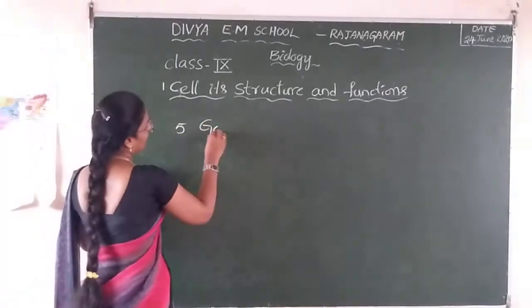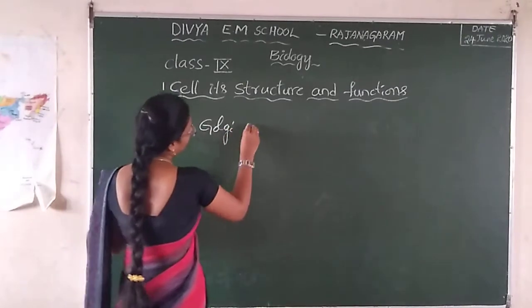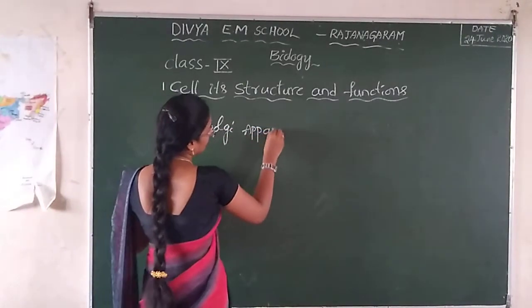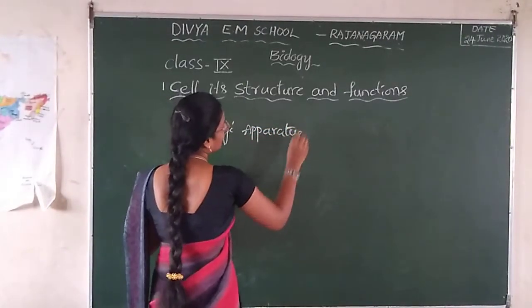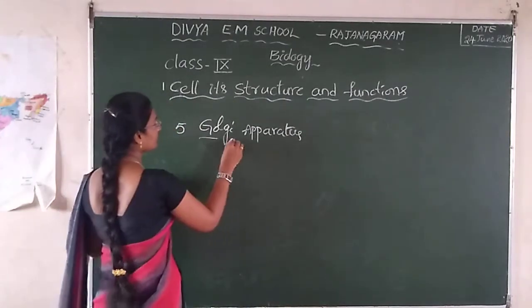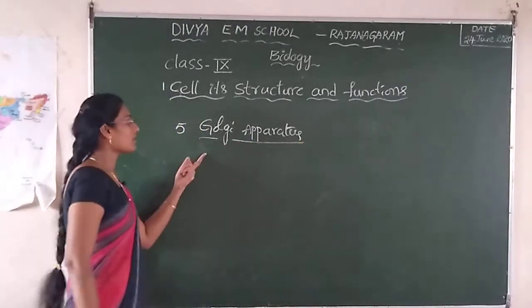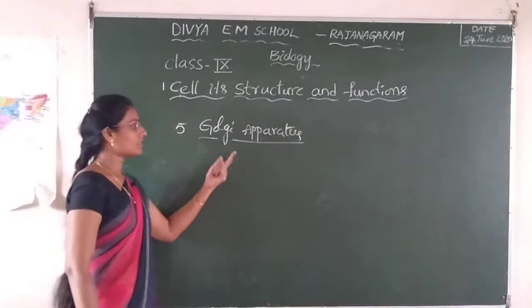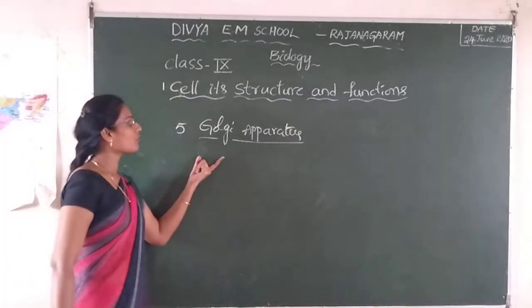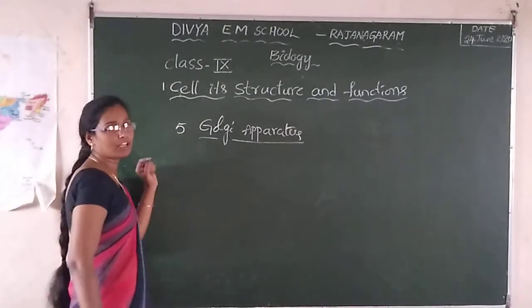Golgi bodies, or Golgi apparatus. This is one of the cell organelles present in the cell. Who discovered it? It was Camillo Golgi.